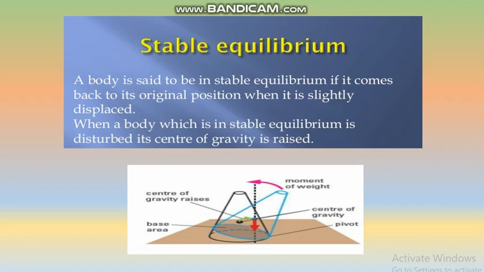See the figure, students? A cone is standing on its base as shown in the figure. When the cone is displaced, the center of gravity is raised. The center of gravity of the cone is near the base. A cone in stable equilibrium should have its center of gravity as low as possible. The vertical line through its center of gravity is within the base, and the torque due to the weight of the cone brings it back to its original position.